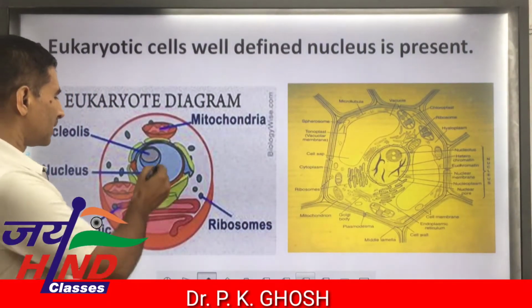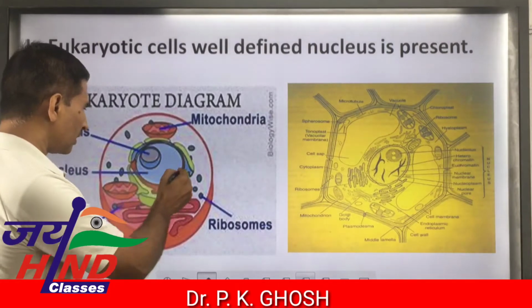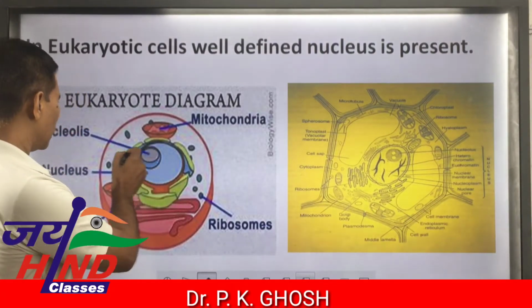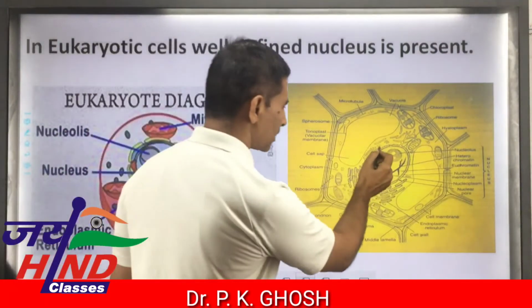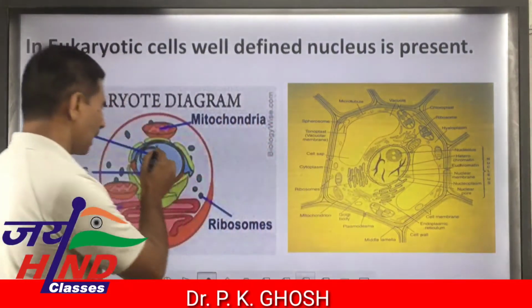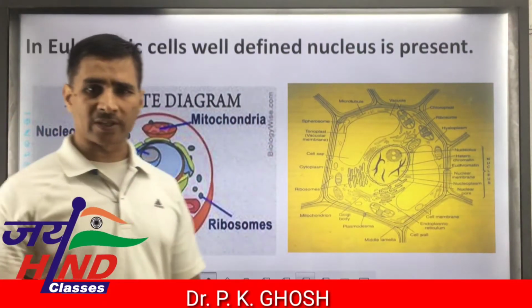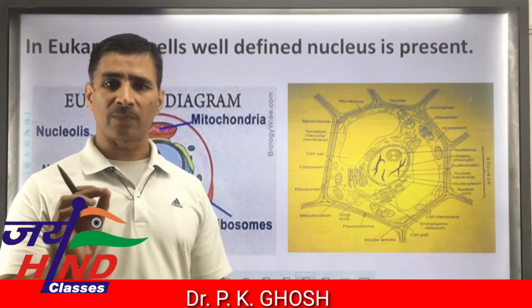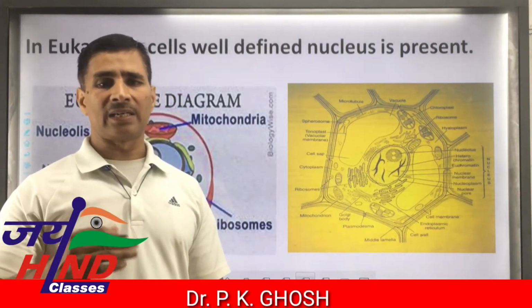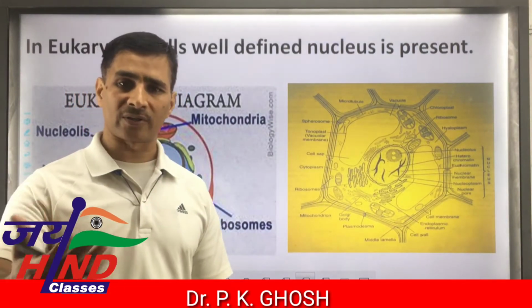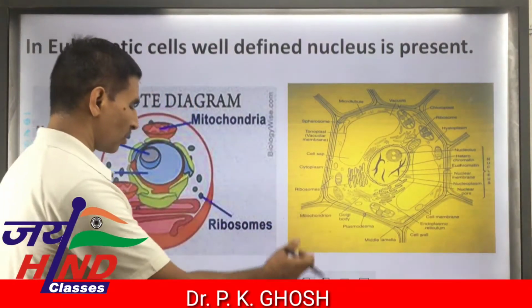You can see this round to circular structure is the nucleus in this plant cell as well as in animal cell. In most eukaryotic cells, a single nucleus is present, but its number and types vary in different organisms.